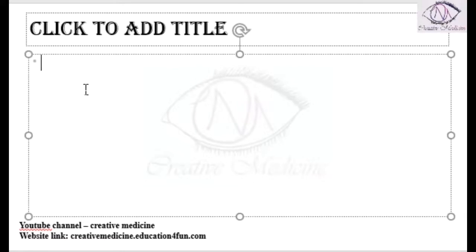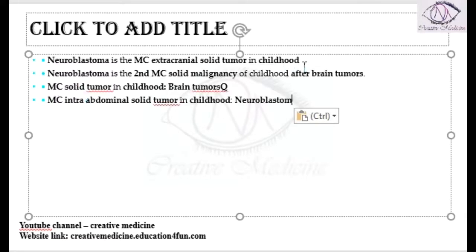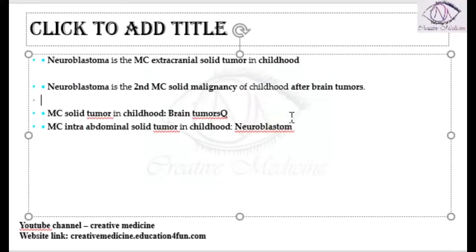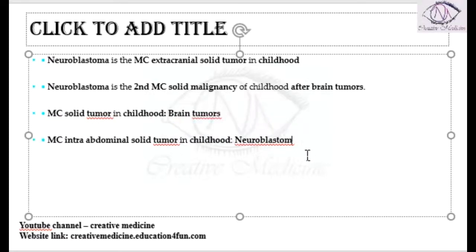Okay, most commons. So, if you see, neuroblastoma is the most common extracranial solid tumor in childhood. Neuroblastoma is the second most common solid malignancy in childhood after brain tumors.